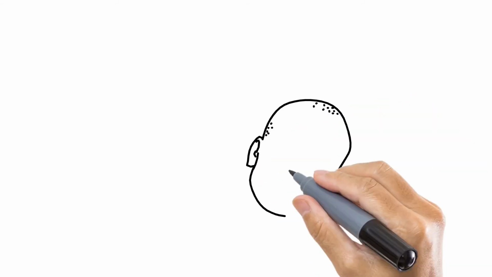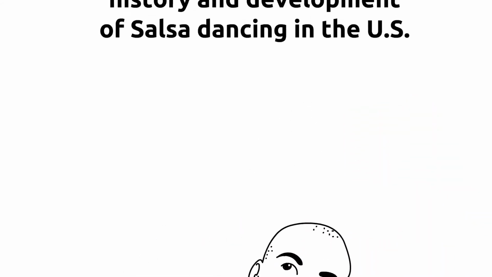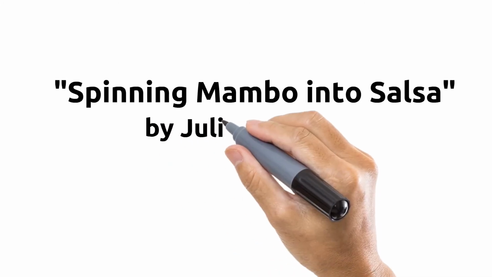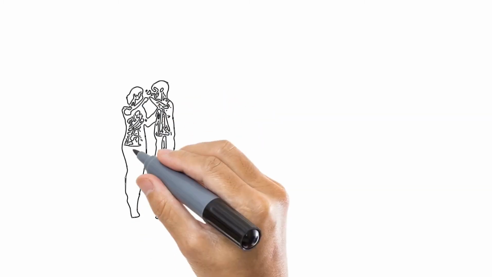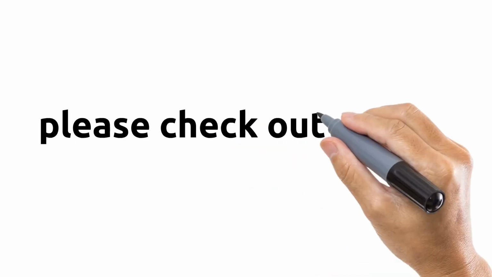If you really want to be an informed, knowledgeable linear salsa dancer, then it's important to understand the history and the development of salsa dancing in the United States. And a great source of information is the book Spinning Mambo into Salsa by Juliet McMains. This is a comprehensive resource that explains the development of salsa dancing styles in the United States.